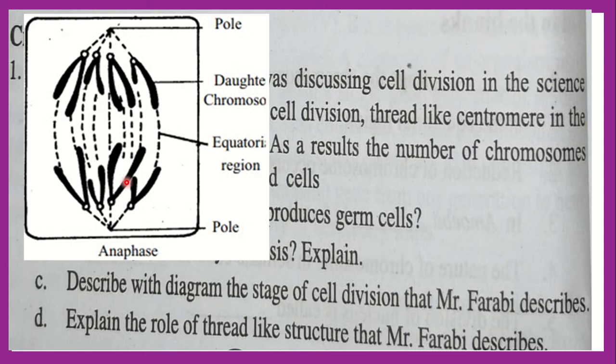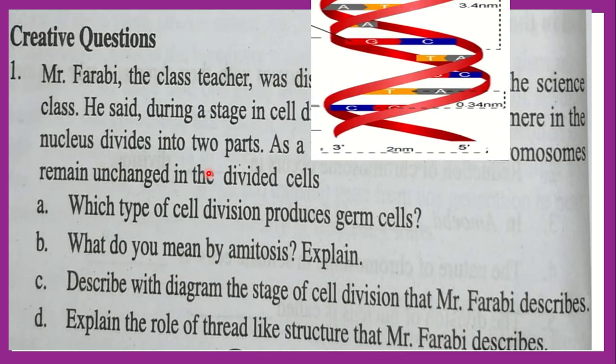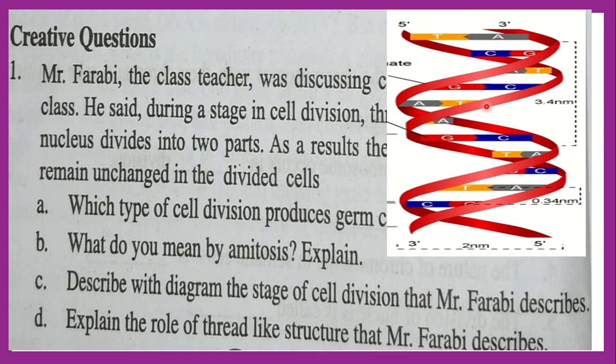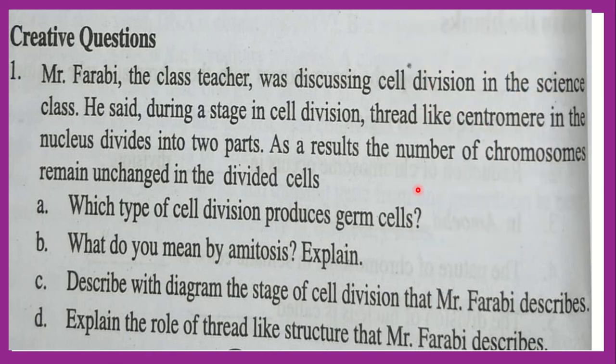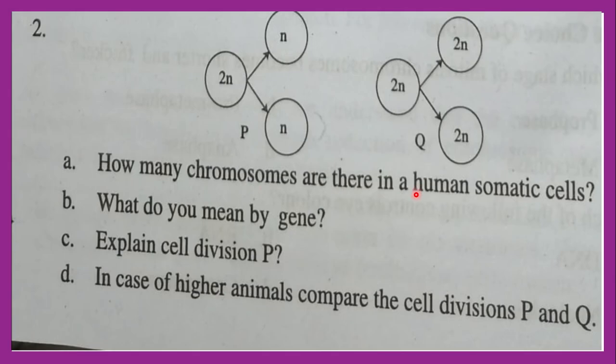Everybody, you have to draw this figure and also write the characteristics of this stage. Then D number, explain the role of the thread-like structure that Mr. Farabi described. The thread-like structure is called DNA. The answer will be DNA is a thread-like structure, and everybody write the answer from your book, lesson 7 to 9.